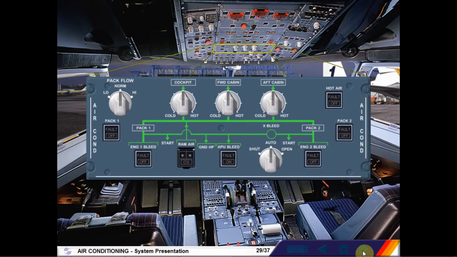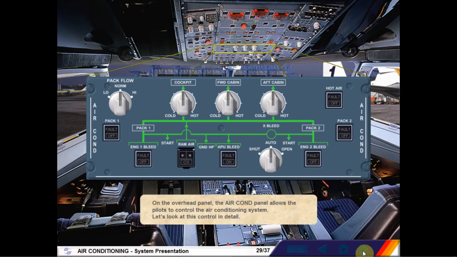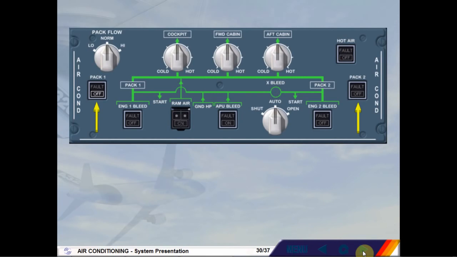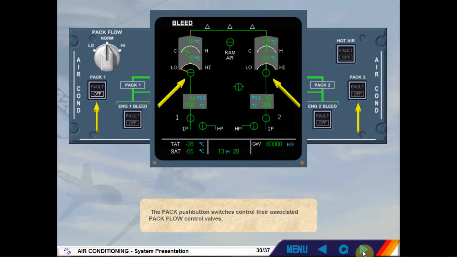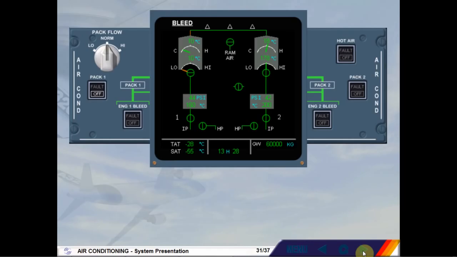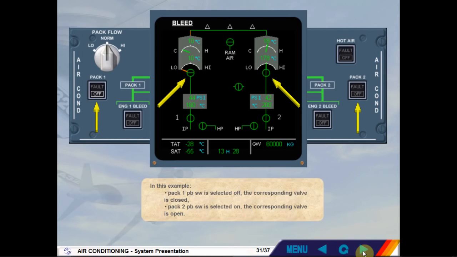On the overhead panel, the air conditioning panel allows the pilots to control the air conditioning system. Let's look at this control in detail. The pack push-button switches control their associated pack flow control valves. In this example, Pack 1 push-button switch is selected off. The corresponding valve is closed. Pack 2 push-button switch is selected on. The corresponding valve is open.